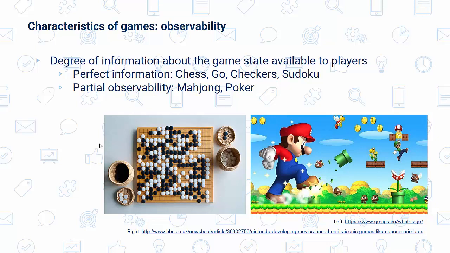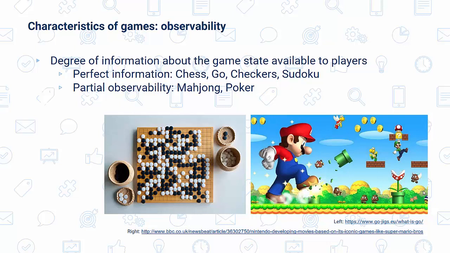Console games such as car racing games and Wii Sports games like tennis and bowling are also games with perfect information, since we have all elements that are relevant to the gameplay, such as the positions of ourselves and our opponents. On the other hand, games with partial observability include Mahjong, card games such as poker and Big Two, and video or console games such as Super Mario Bros.